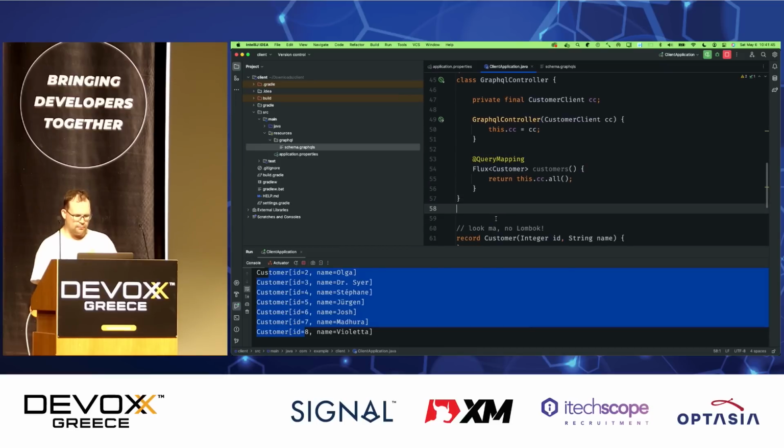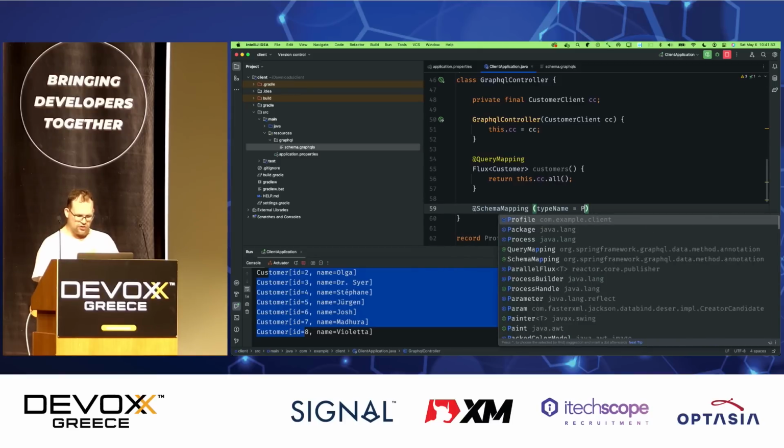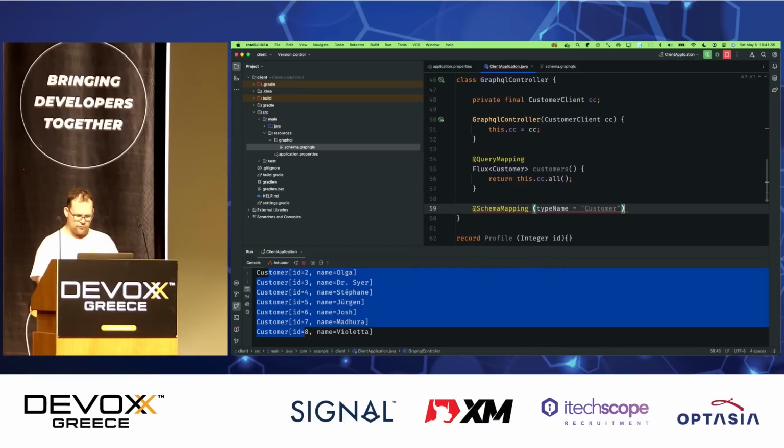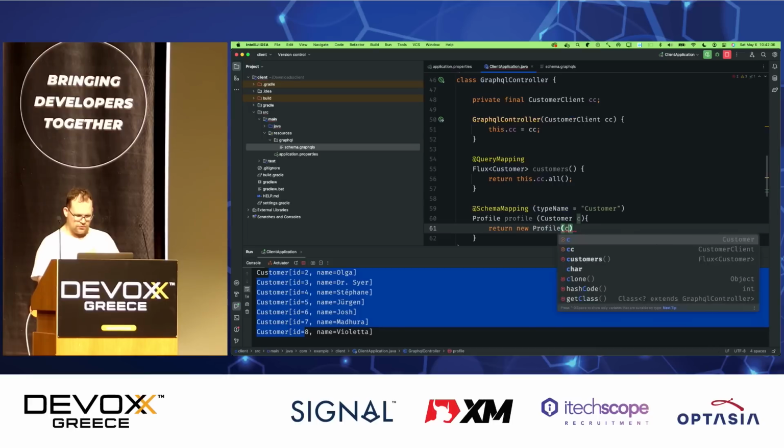Now, what about the profile? Let's suppose I had another microservice. Just imagine, okay? Now I want to have a way to return the profile for each customer from another microservice. So I just create another schema endpoint, injecting the root aggregate type here, called customer. And I can just say return new profile c.id.